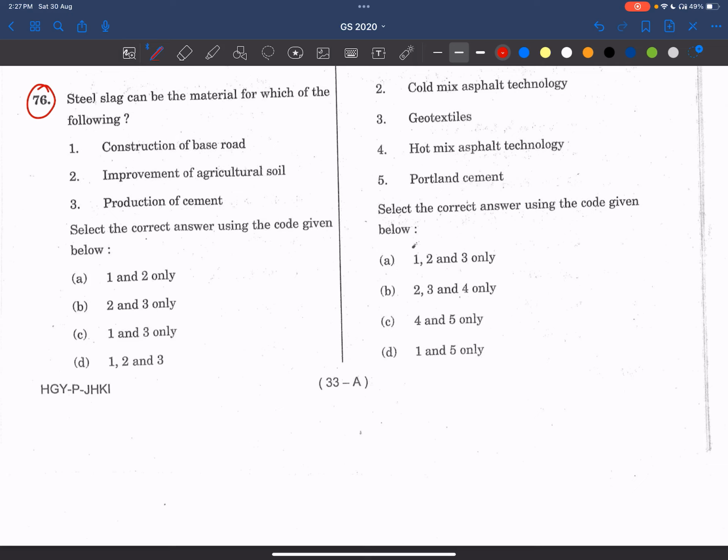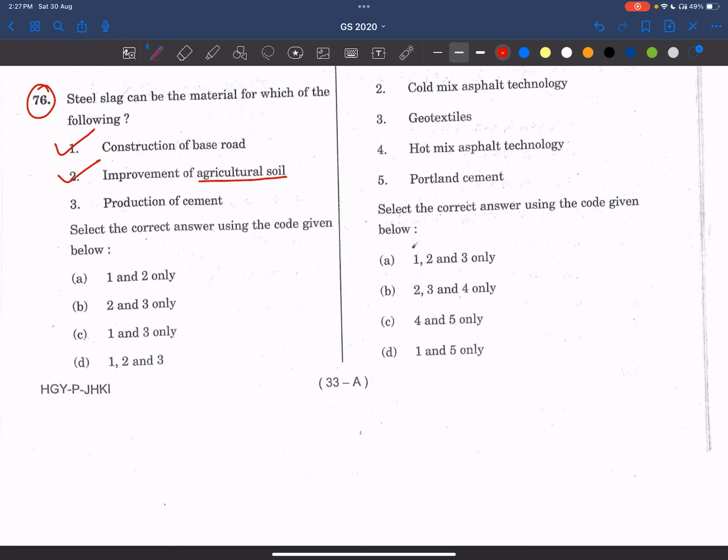The steel slag can be material for which of the following? It is asking about steel slag, that means the waste which comes out of steel production. Now see, construction of base road. Yes, it can be done. That slag can be used in road construction and improvement of agriculture soil.